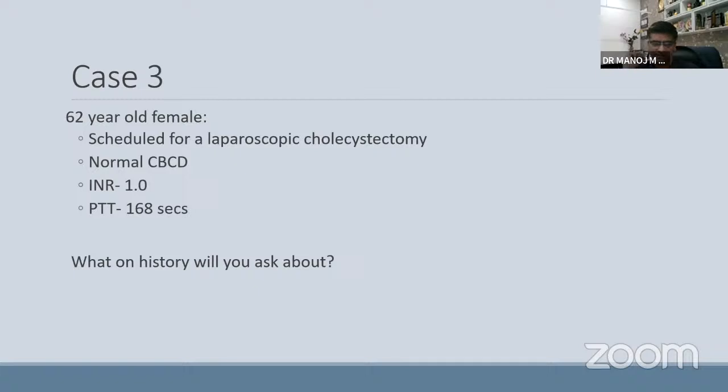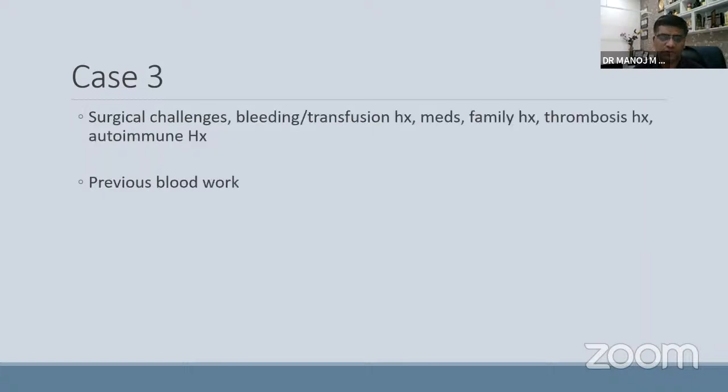Let's go for the third case. 62-year-old female scheduled for a laparoscopic cholecystectomy. Normal complete blood count. INR is normal, but APTT came out very high. You will repeat the test, but still it is on the higher side. Sample is right. What history will you ask for?